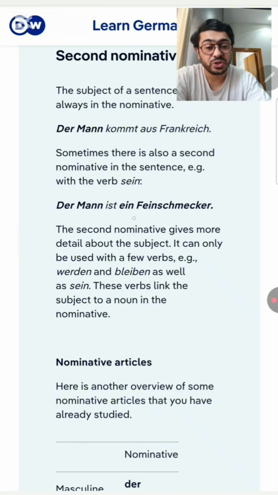Because this gives more detail about the subject. Here the man is a subject and here is a second nominative. This gives more detail. The man is what? The man is a foodie. Foodie means this gives more detail about the subject.